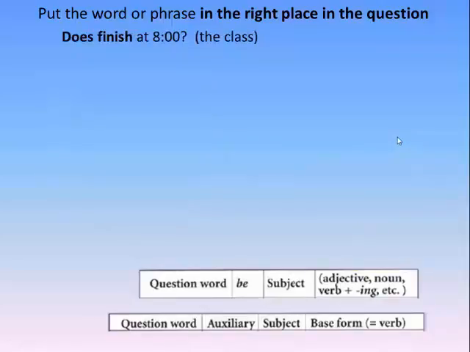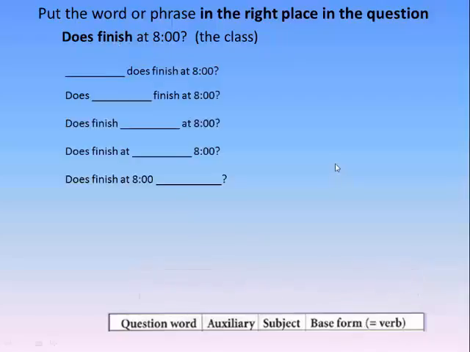Does finish at 8 the class? Okay, here we have a phrase, not a word, because we have 2 words. The class. So this is not a word. This is a phrase. 2 words. Does, auxiliary, finish, base form. The possibilities are 5.